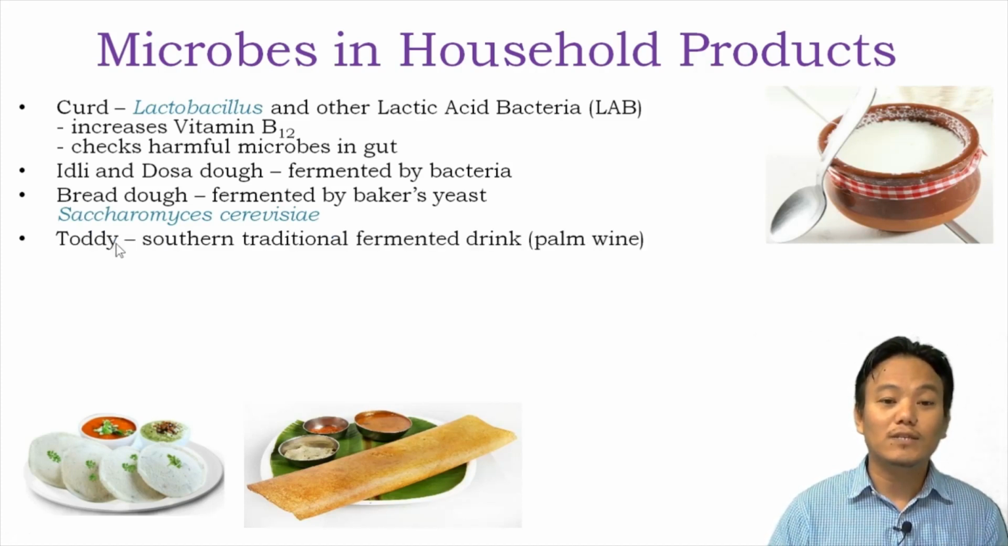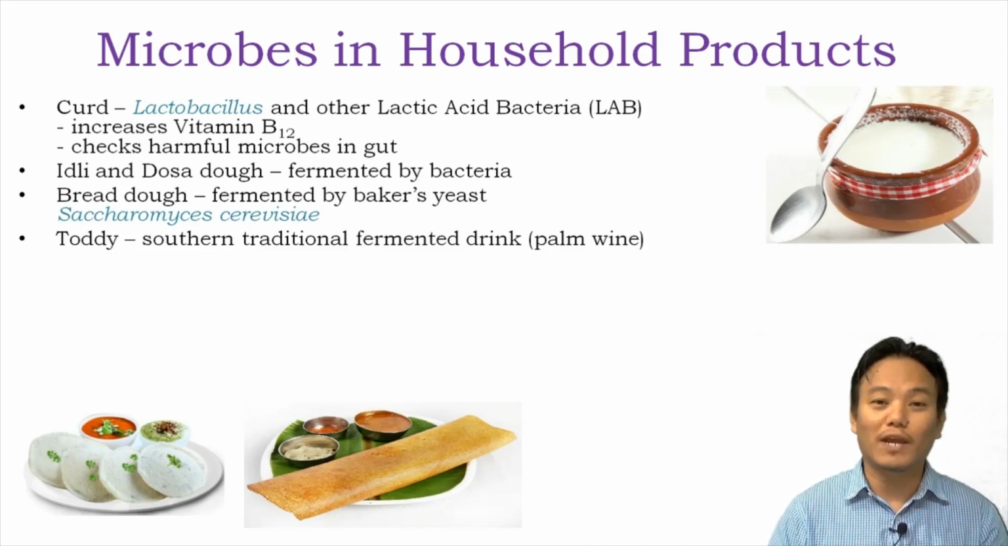There is another drink called palm wine, which is also called toddy in common language. Palm wine or toddy is prepared in the southern part of India, where palm sap is kept for fermentation by certain bacteria. So the palm sap is fermented in order to produce palm wine. I told you that during the fermentation process, alcohol, ethanol, is produced. So therefore, it becomes a beverage.